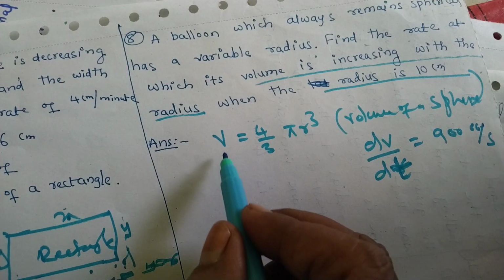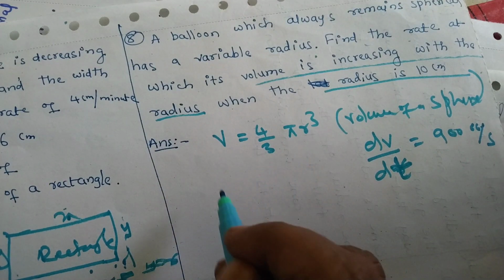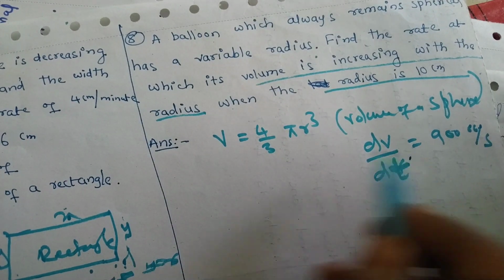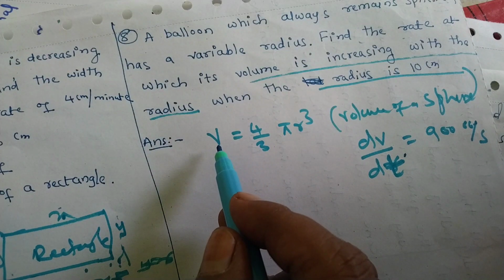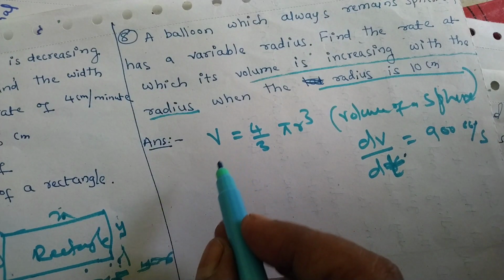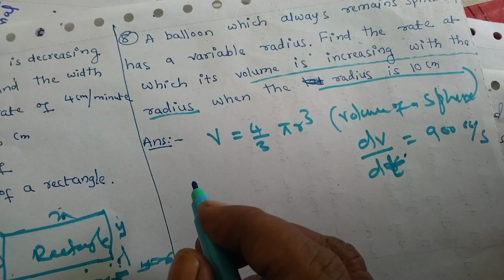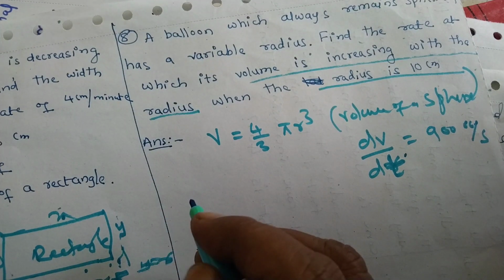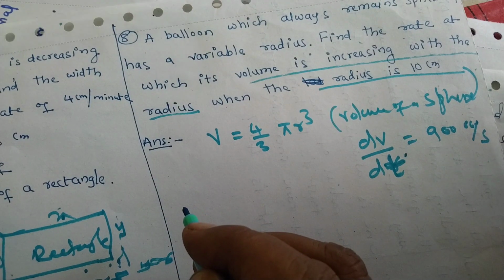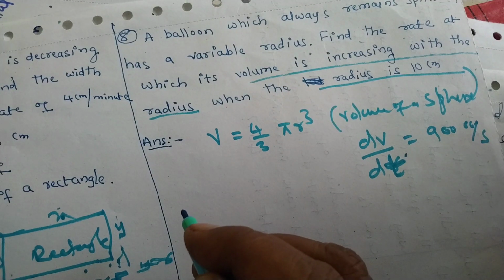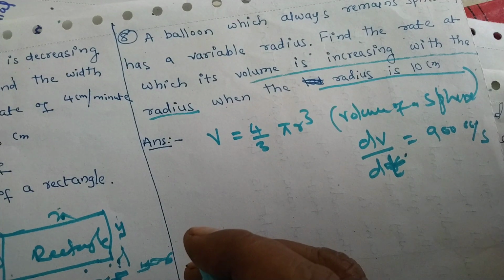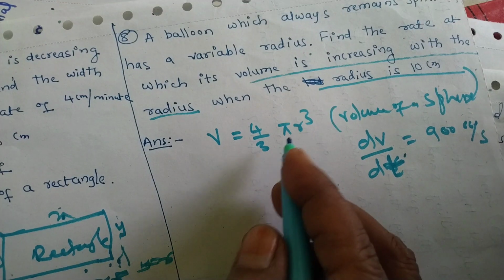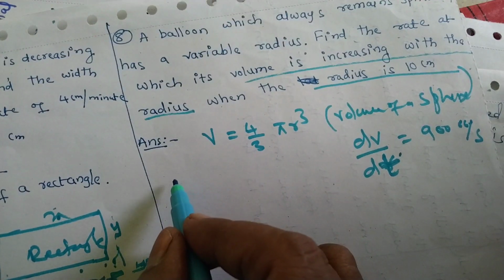So differentiate. Given V equal to 4/3 pi r cube, the formula for volume of a sphere. To find dr by dt, first calculate dV by dt. You will get dr by dt from this one.